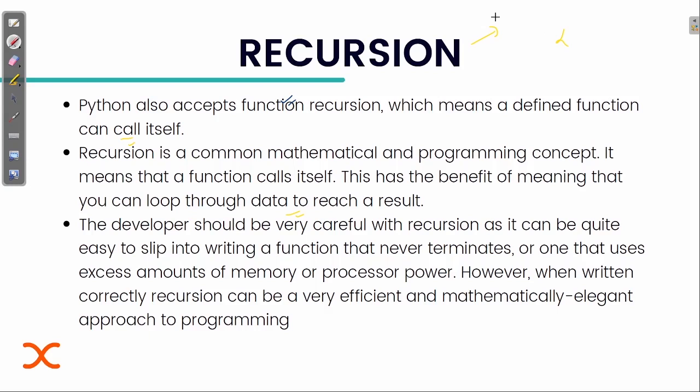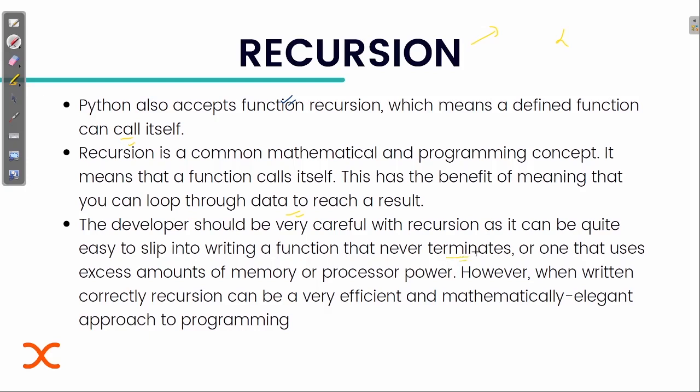There are many implementations of recursion we are going to see, like a Fibonacci series, and we can find the factorial. We are going to code them also. The developer should be very careful with recursion, as it can be quite easy to slip into writing a function that never terminates.